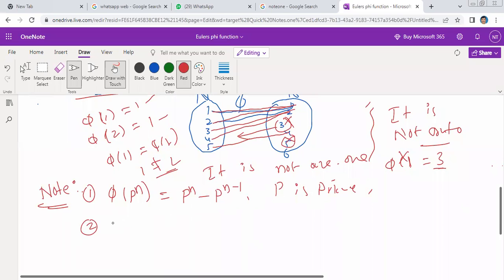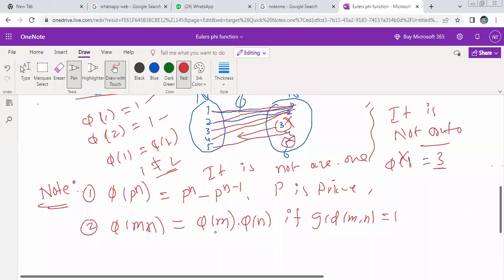Number 2: phi of mn. I told you earlier that he asked this once as an example in JL. Phi of mn is equal to phi of m into phi of n, Euler's phi function, if GCD of m comma n is equal to 1, compulsory. We can write it like this only when GCD of m and n is 1. Otherwise, we can't write. Right? So, number 3.